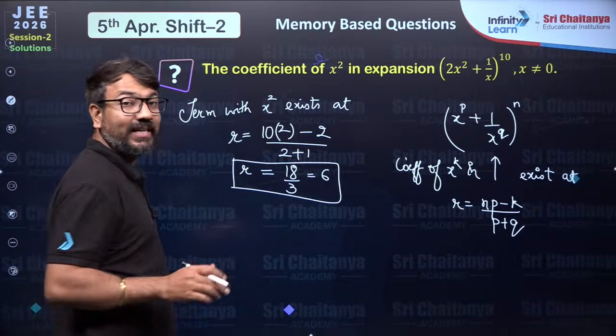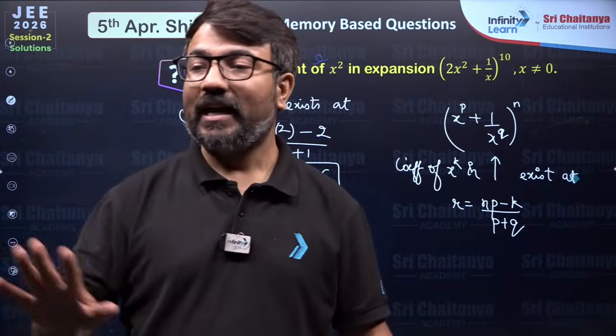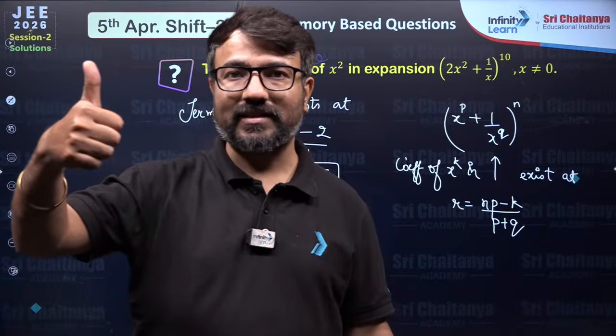Are you all able to understand? I directly reached that term where the x square term was lying. Are you all able to understand? Just give me a thumbs up in the chat section, guys.